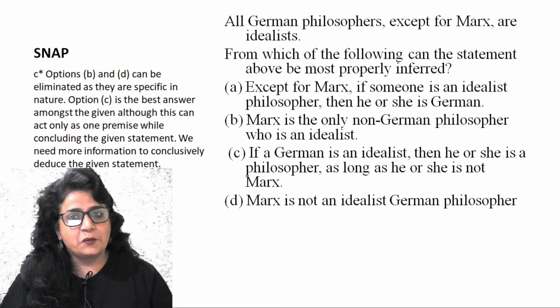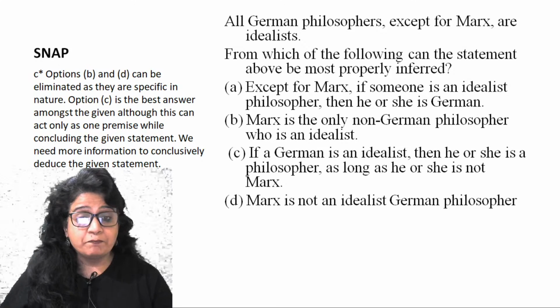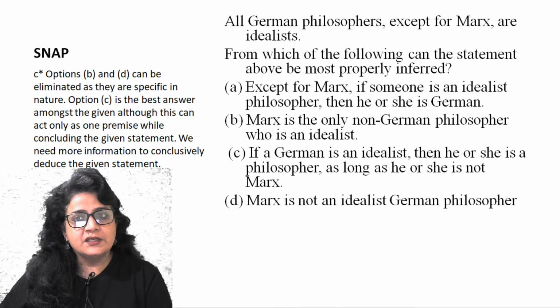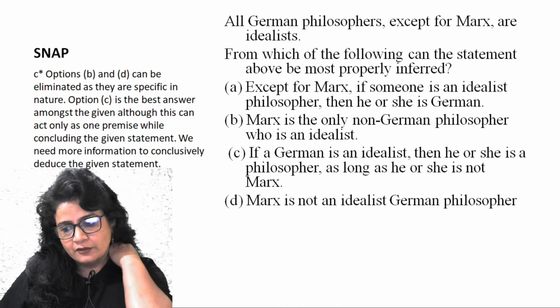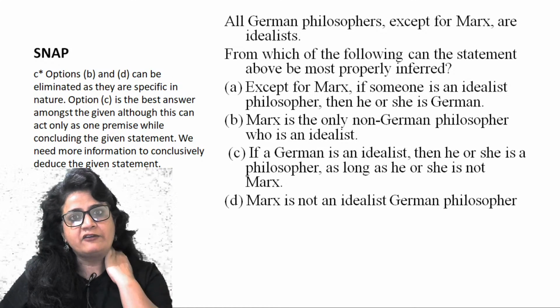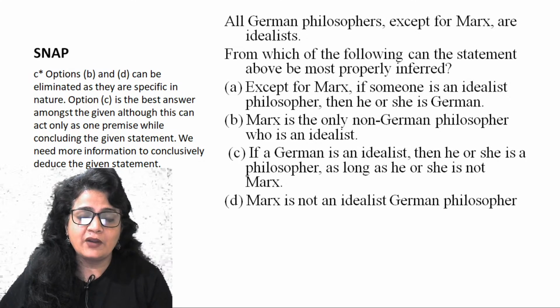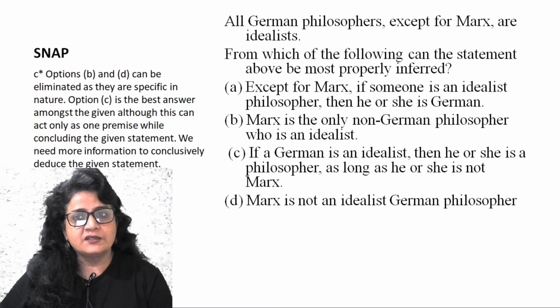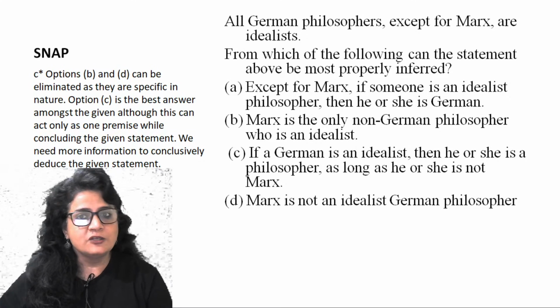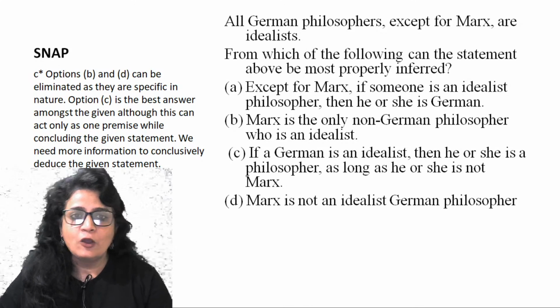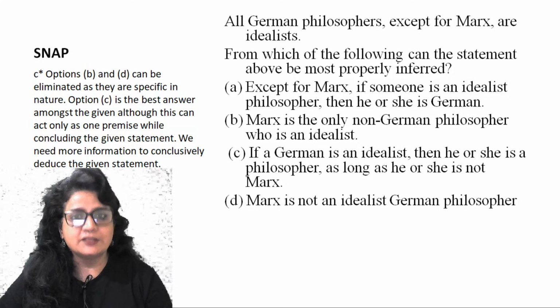Now, this was a question which appeared in SNAP. It was a bit tough question. All German philosophers, except for Marx, are idealists. Now, you may see that this is a paragraph-based reasoning, but this is not paragraph, it is again syllogism only. Right? So, all German philosophers, except for Marx, are idealists. All German philosophers are idealists, except Marx. On the basis of this, what can be deduced?